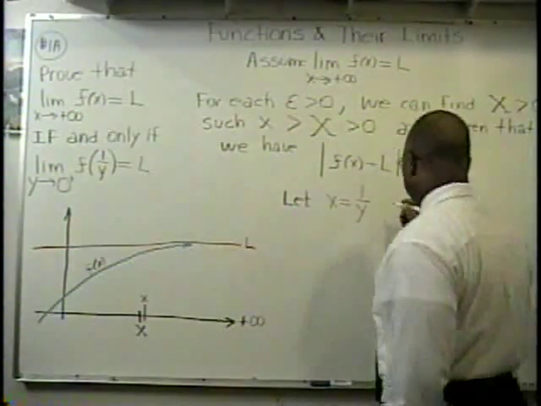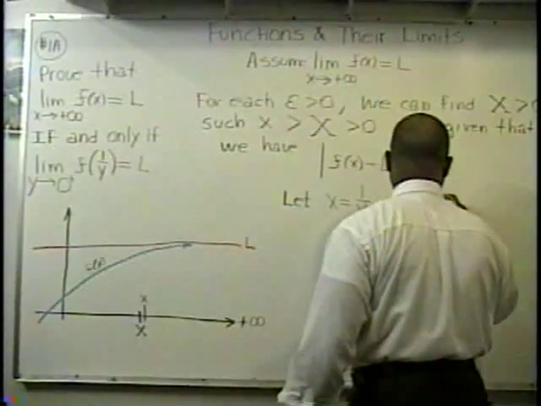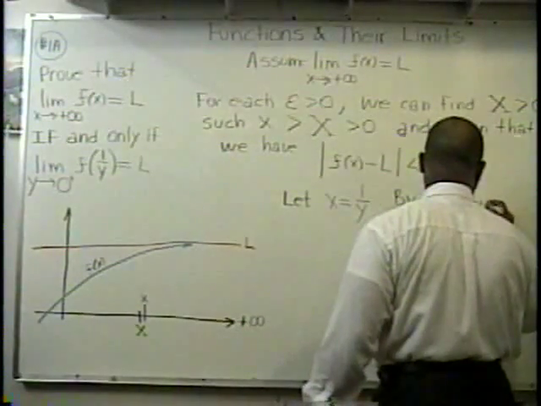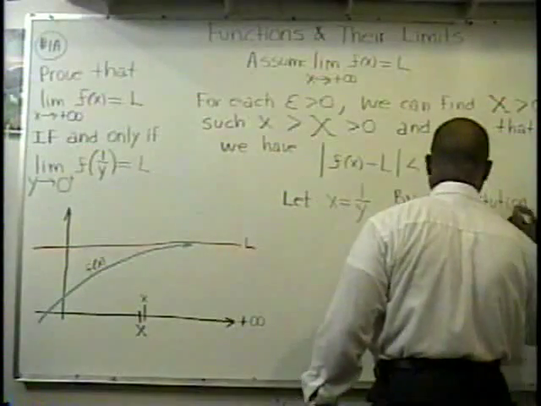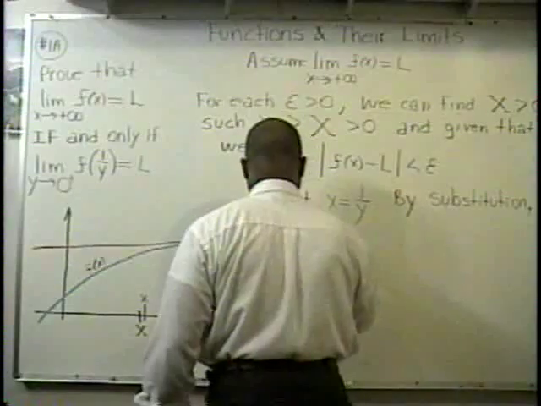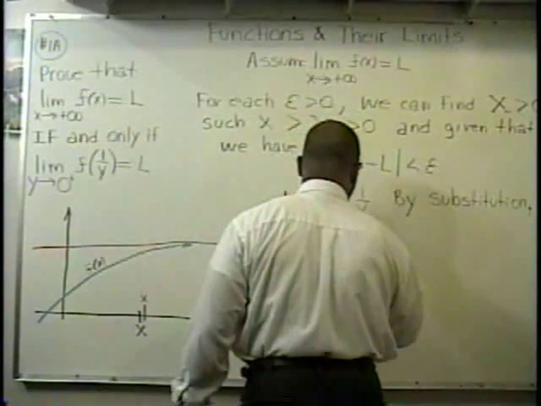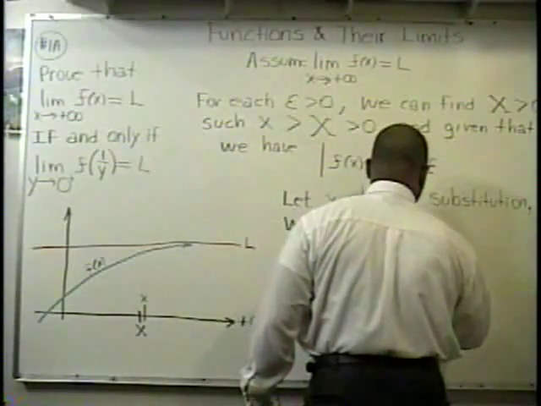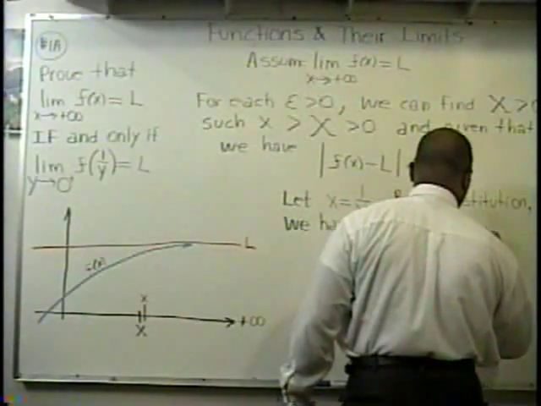So now, this is what we know. Well, by substitution, in a step-by-step process, we have the following.